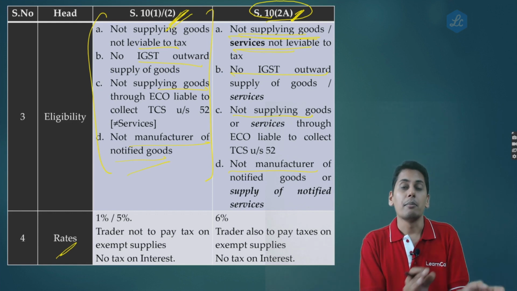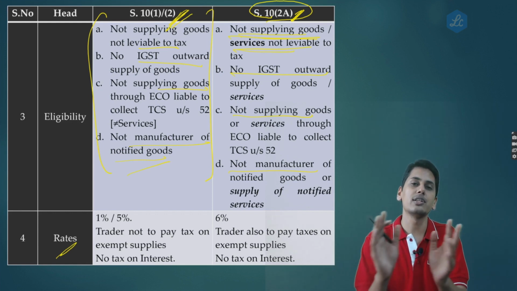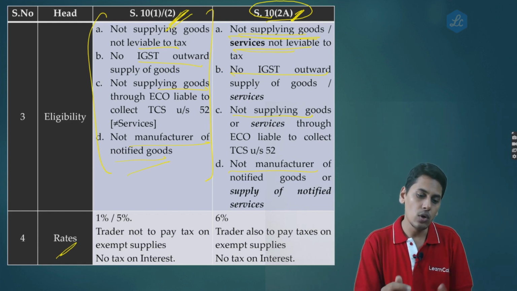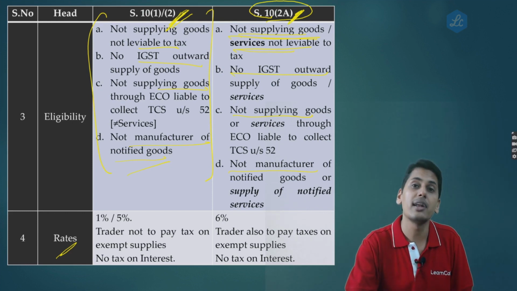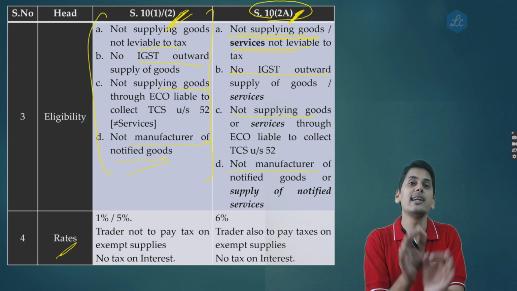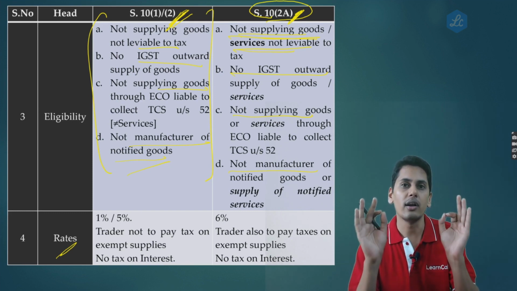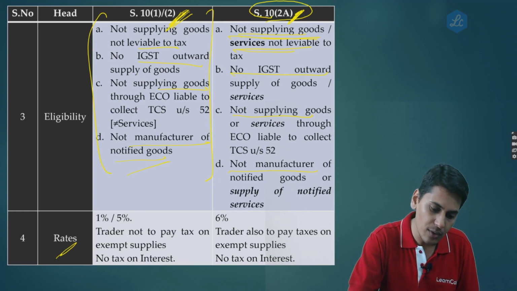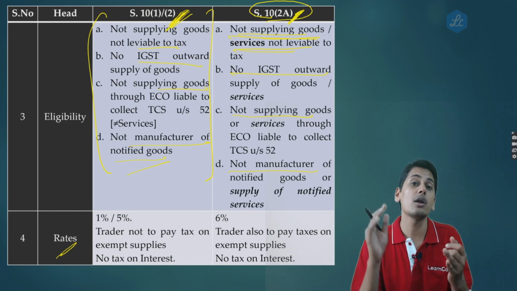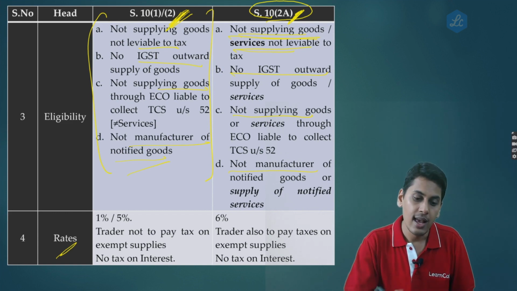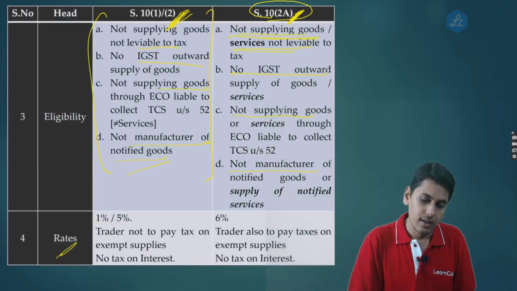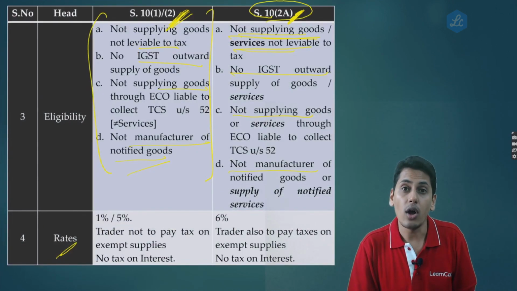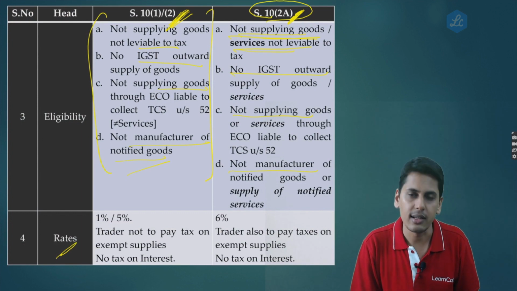However, by reading Explanation 1 and Explanation 2 to section 10, we get to know that whether it is a composition scheme of 10.1, 10.2 or of 10 subsection 2A, they need not pay any tax on interest. So as regards 10.1 and 10.2, neither a trader nor a manufacturer would pay tax on interest. Let it be 10.2A, the tax of 6% is not required to be paid on interest income.